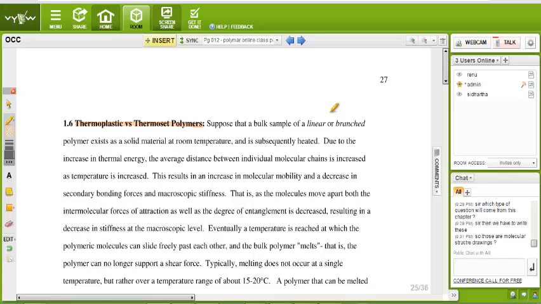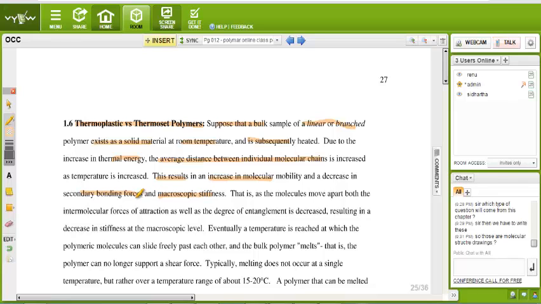Now this is very important: thermoplastic and thermoset. Suppose that a bulk sample of a linear or branched polymer exists as a solid material at room temperature and is subsequently heated. Due to the increase of thermal energy, the average distance between individual molecular chains is increased as temperature is increased. This results in an increased molecular mobility and a decrease in secondary bonding force and macroscopic stiffness.